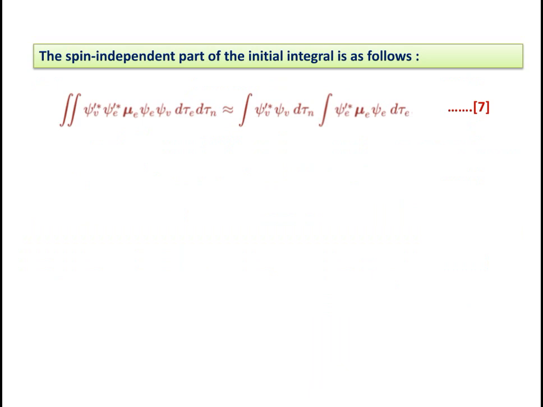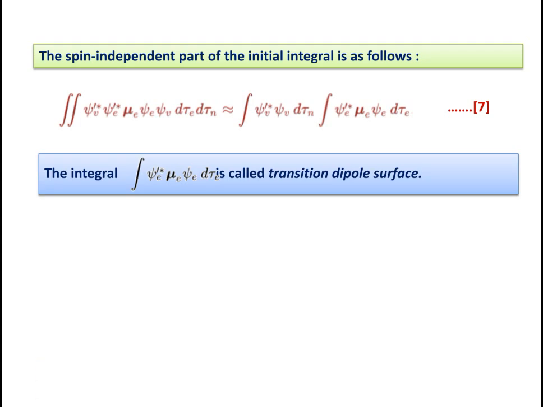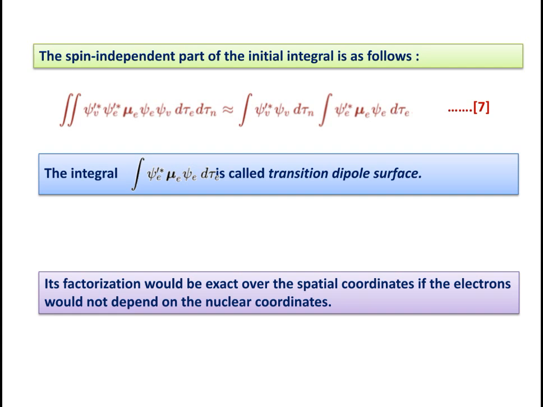The spin independent part of the initial integral is as follows. If we leave the spin part, then we'll get the spin independent part. So it will be represented as integral of psi dash star v psi v d tau n, integral of psi dash e star mu e psi e d tau e. We'll get the vibrational and electronic space part. The integral psi dash star e mu e psi e d tau e is called the transition dipole surface.